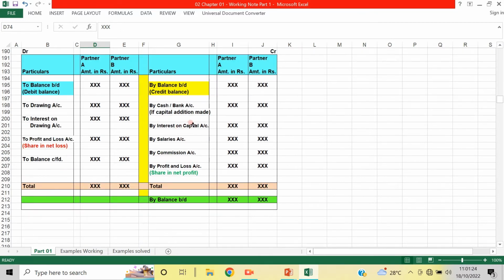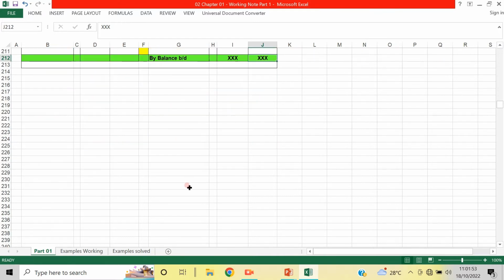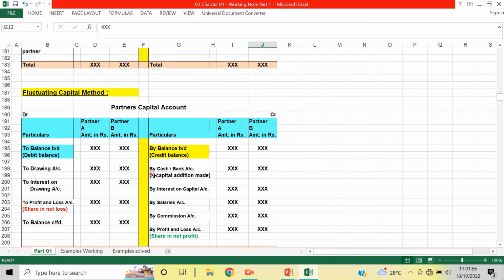So interest on capital, salaries, commission, and profit and loss of the current year. Profit of the current year, and if there is a loss, then it's a loss of the current year. If there is a debit balance, it will be brought down here, drawings, interest on drawings, and then if there is any loss, it will be taken here. If there is a surplus, it will be carried forward, and if there is a deficit, it will be carried forward here. If there is a surplus, it will be brought down to the credit side, the credit balance. So this is the partners' fluctuating capital account maintenance method.